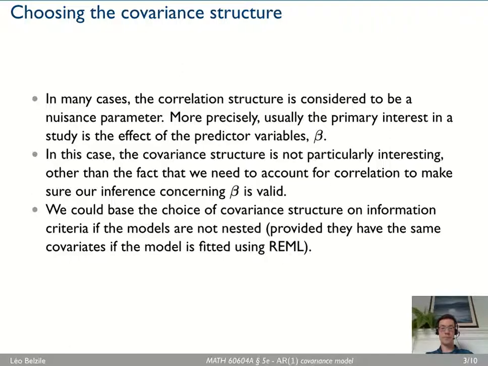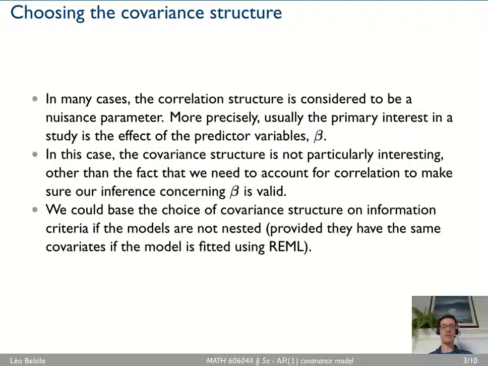Okay, and if the models are nested, as in a previous video where we tested whether we could simplify by assuming the correlation between observations was all equal, and there was overwhelming evidence, we can do model comparison using likelihood ratio tests.